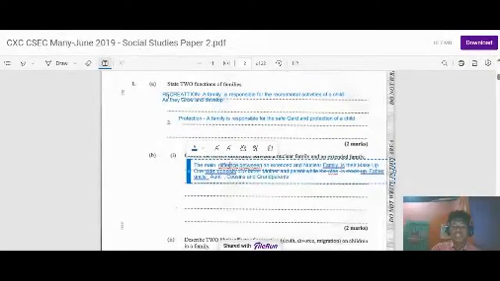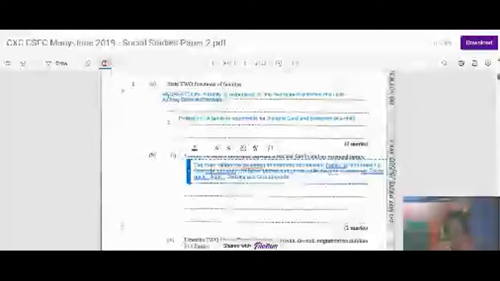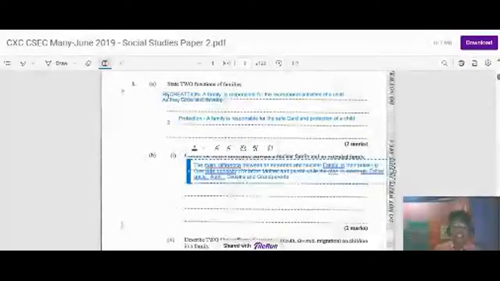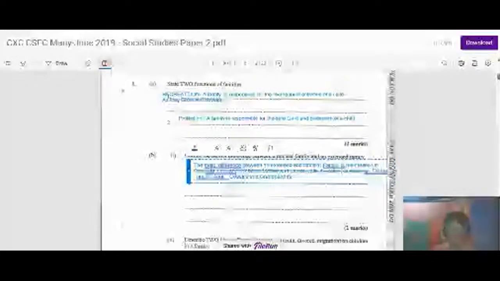So the main difference between an extended and nuclear family is their makeup. One side consists of a father, mother, and children, while the other is made up of father, uncle, aunt, cousins, and grandparents.